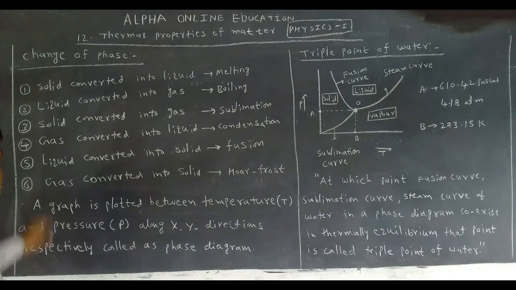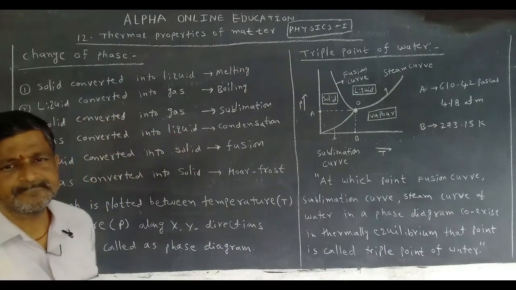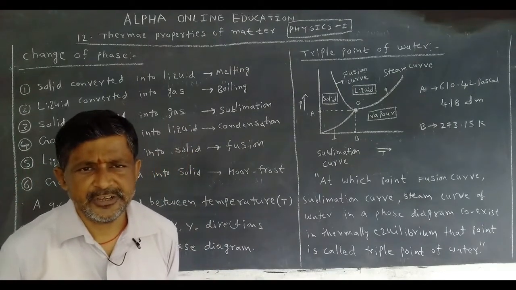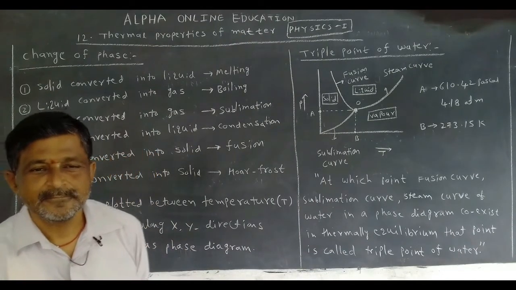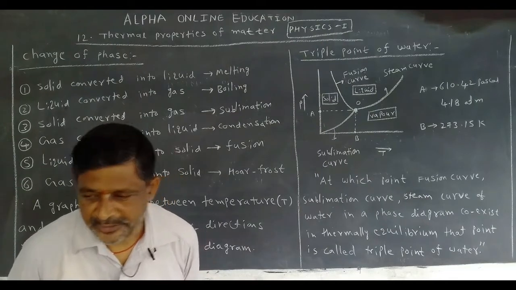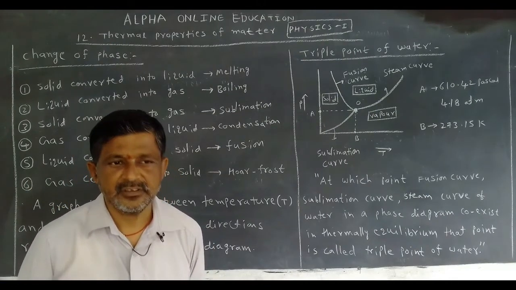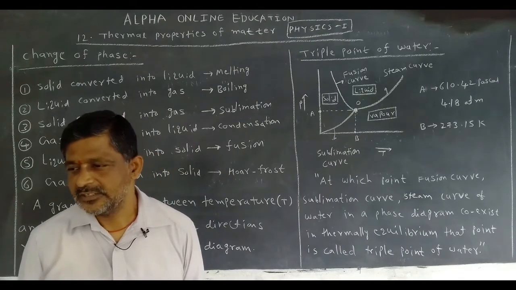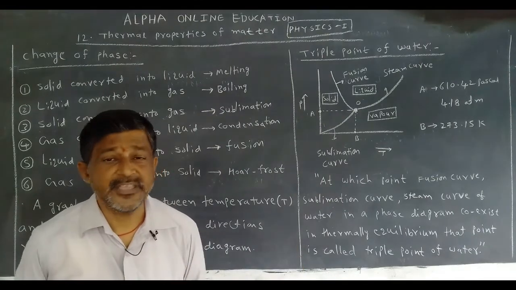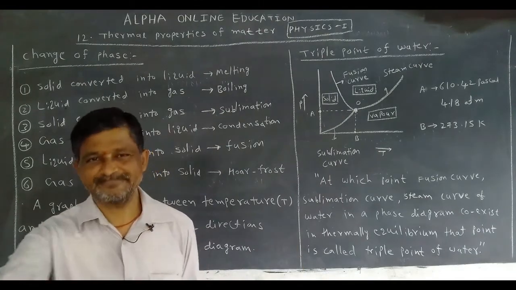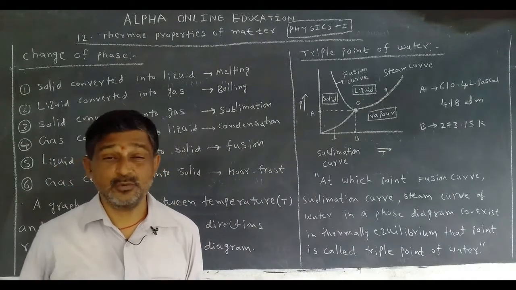Now, this is a special case: the conversion of solid into gas is called sublimation. Is there any example? Yes. Naphthalene tablets. We put them in almirahs or in clothes, as air purifiers that give a good smell.